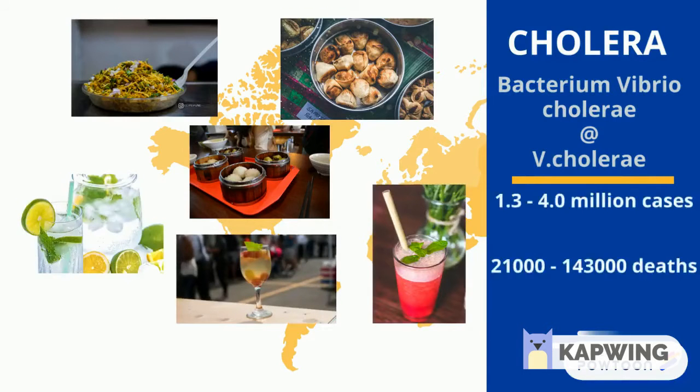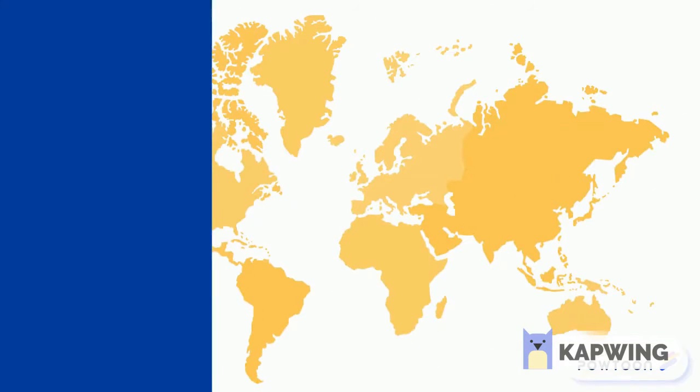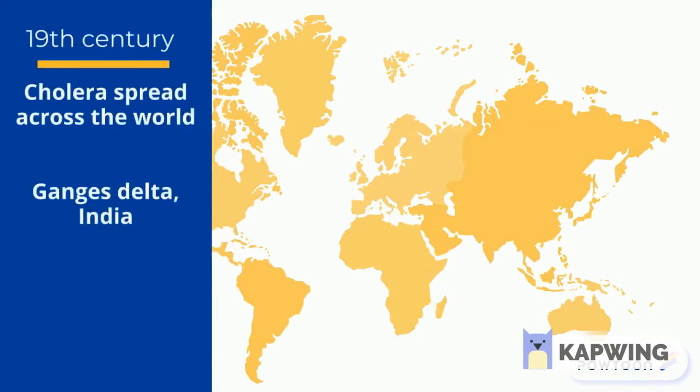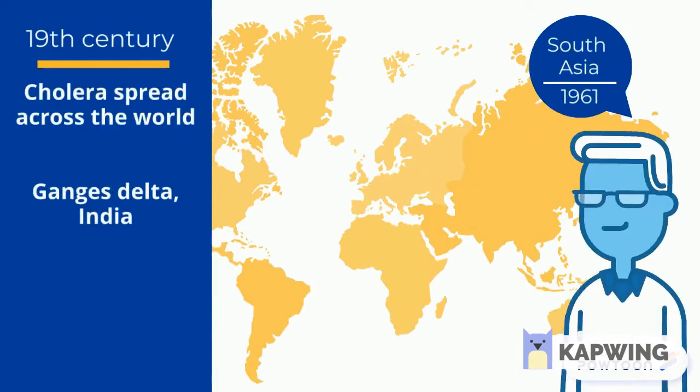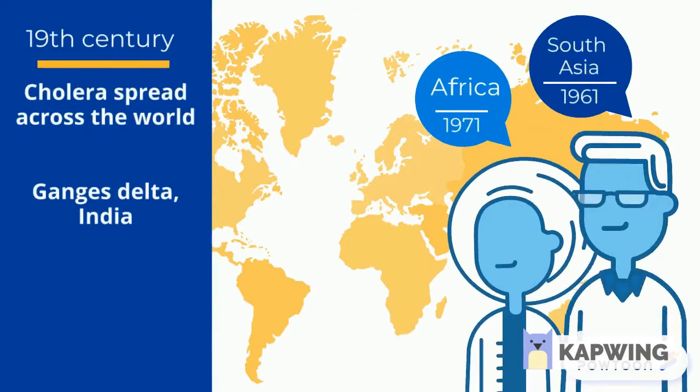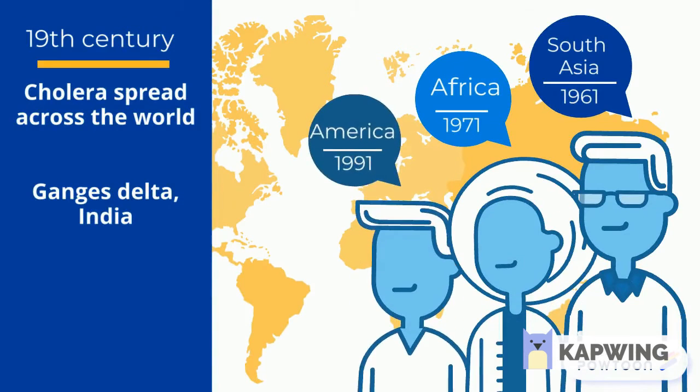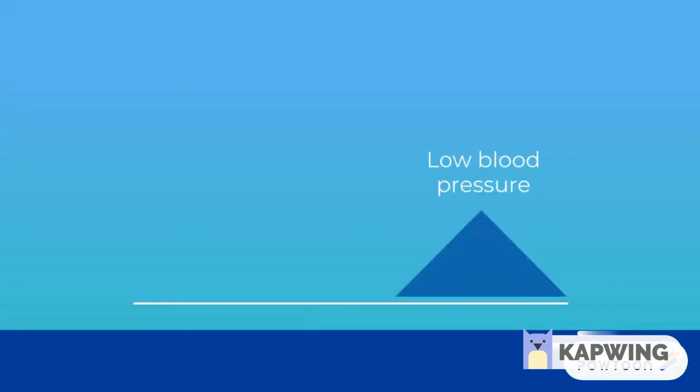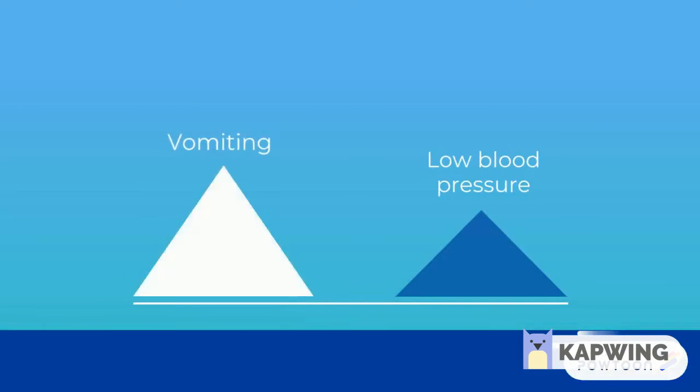During the 19th century, cholera spread across the world from its original reservoir in the Ganges Delta in India. The current pandemic started in South Asia in 1961, Africa in 1971, and America in 1991. The common symptoms will be low blood pressure, followed by vomiting, and the most common will be severe watery diarrhea.